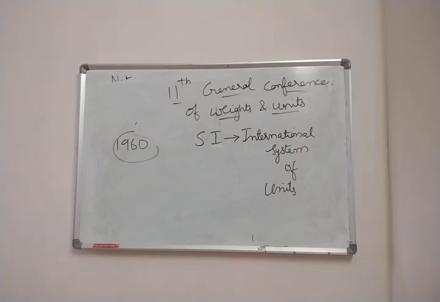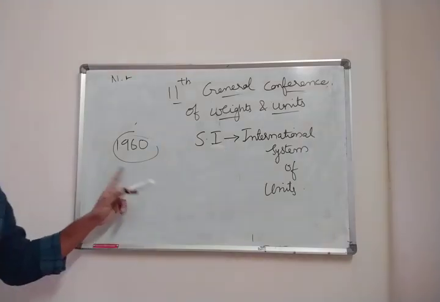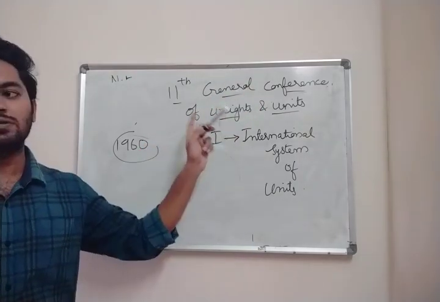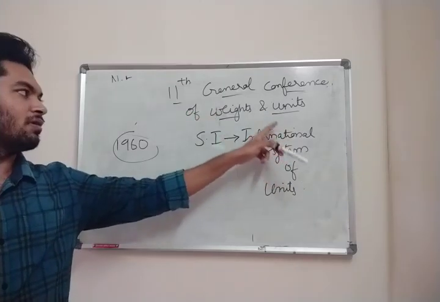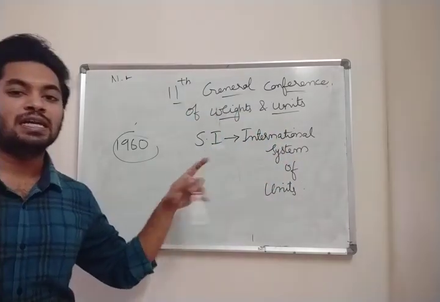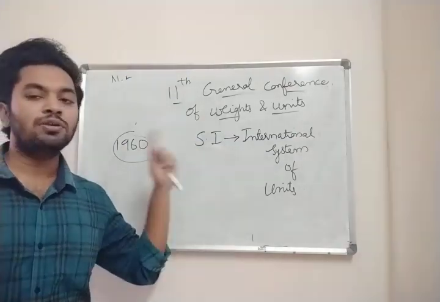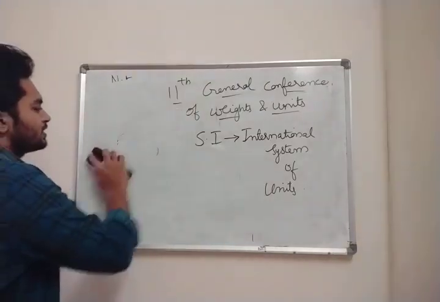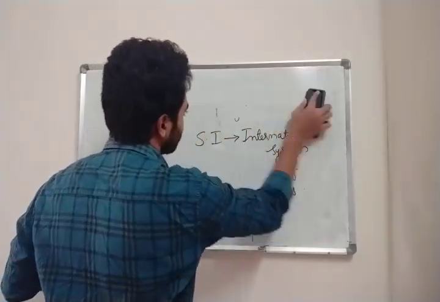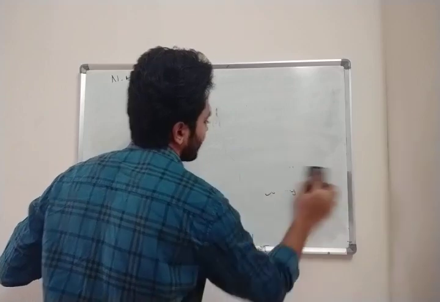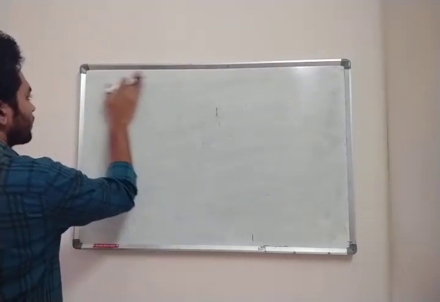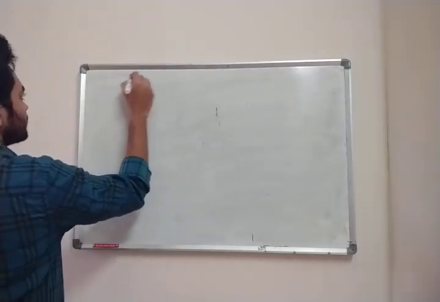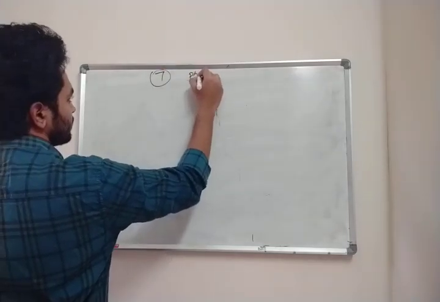So in 1960, at the 11th General Conference of Weights and Units, they decided they are going to use these SI units in the whole world. They have taken 7 main physical quantities.